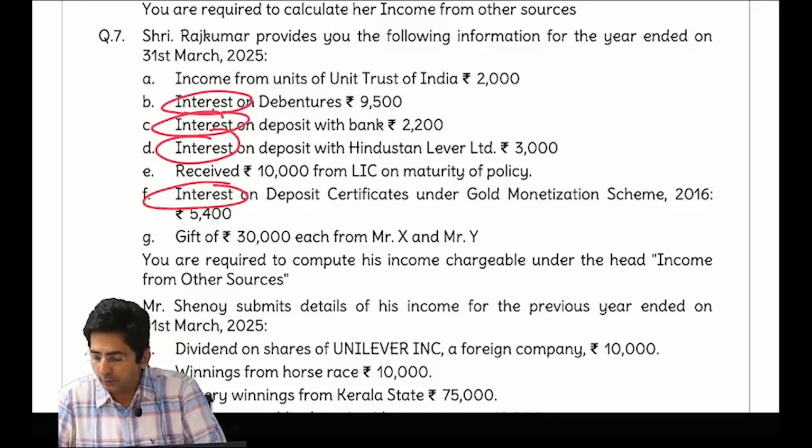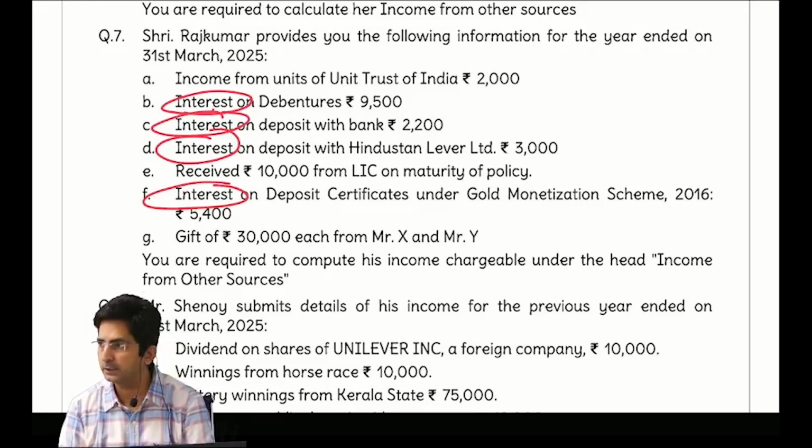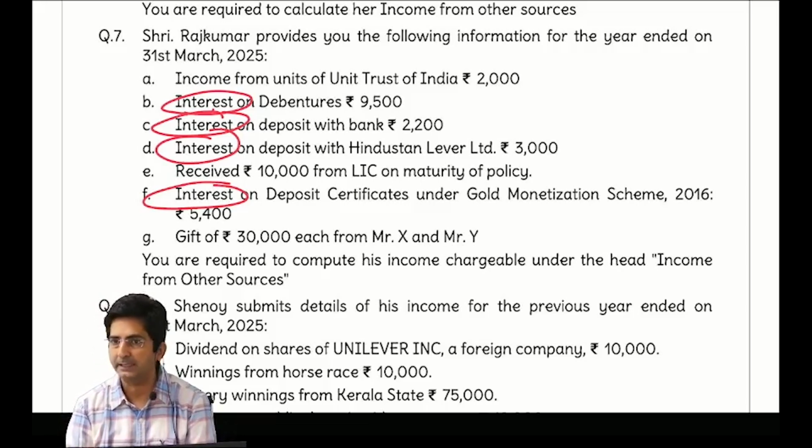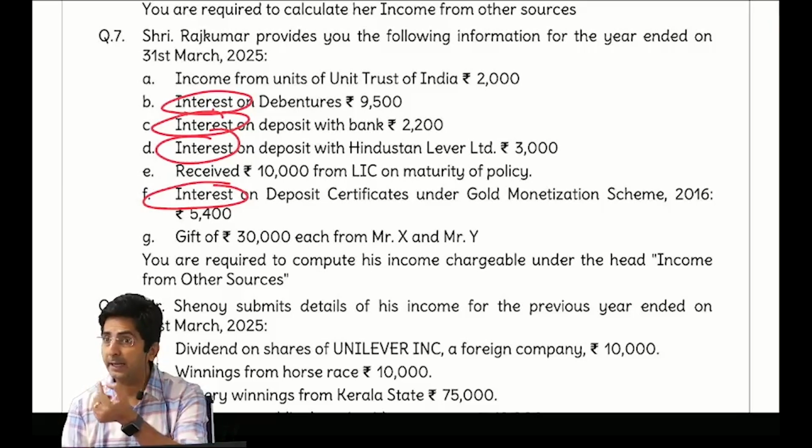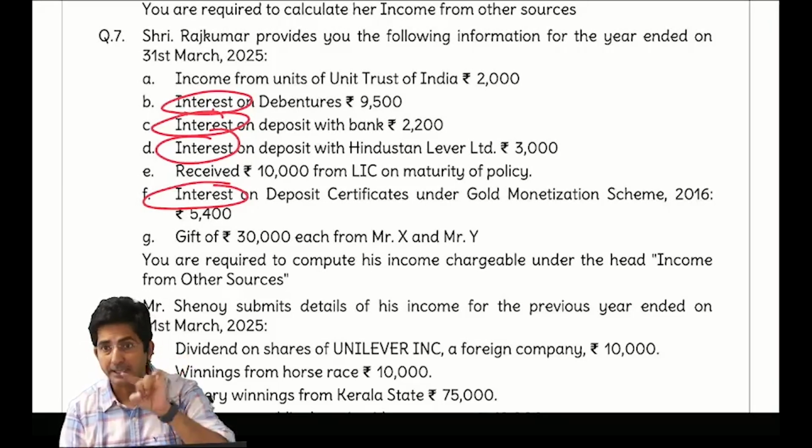Other is interest on deposit with bank. Even this doesn't fall in GPS, taxable. Then Hindustan Lever, even that doesn't fall in GPS, taxable. Then life insurance policy, exempt under 10(10D), amount column dash. Then interest on deposit certificate under gold monetization scheme. This is our gold bonds only, GPS G, exempt under 10(15). This you will put dash.